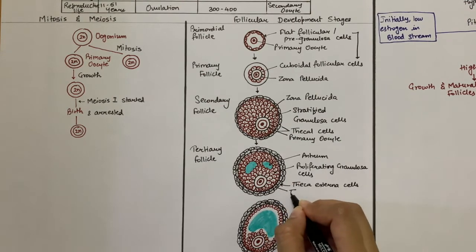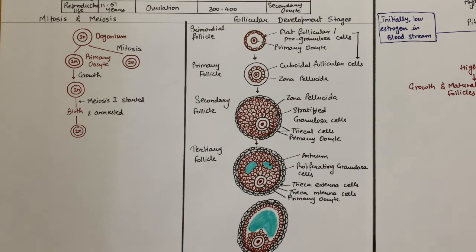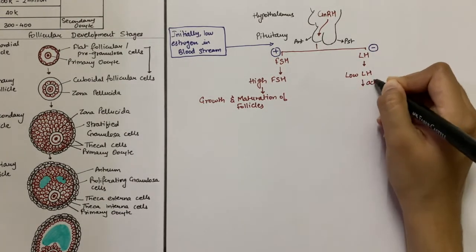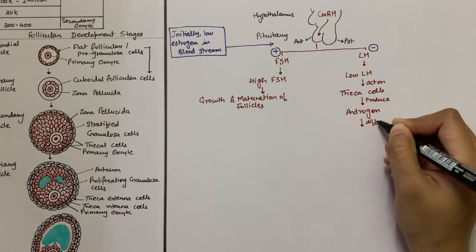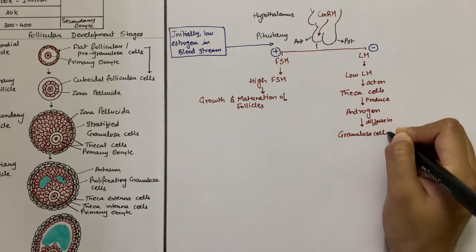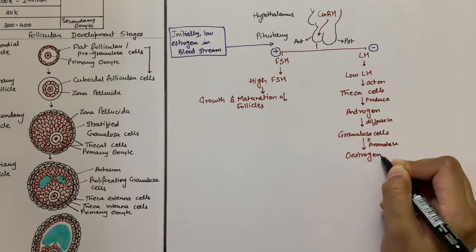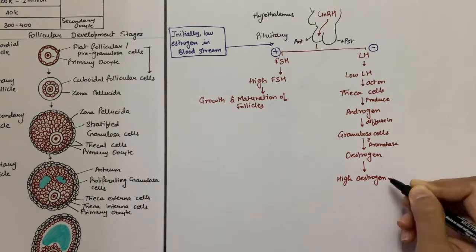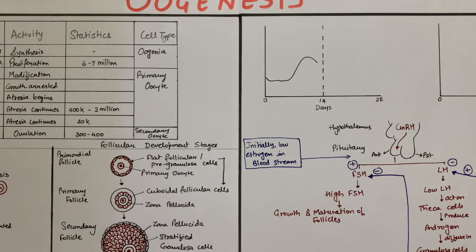The antrum contains secretory materials from the growing oocyte and the granulosa cells. The LH, that is the luteinizing hormone, binds to the luteinizing hormone receptors of the theca interna cells, resulting in the production of androgen that facilitates follicular growth. The androgen diffuses into the granulosa cells, which then, with the help of the enzyme aromatase, convert the androgen into estrogen. Estrogen is then released into the bloodstream and its level slowly rises.